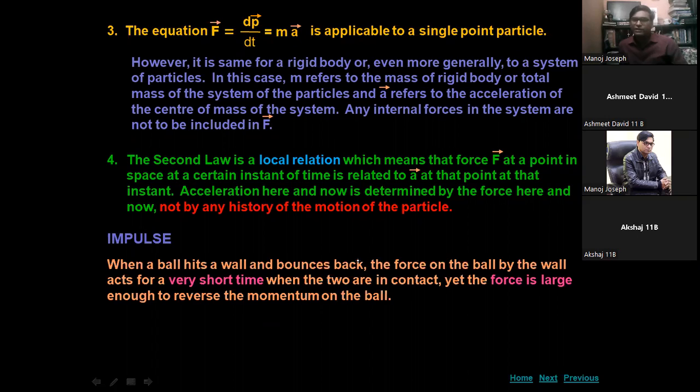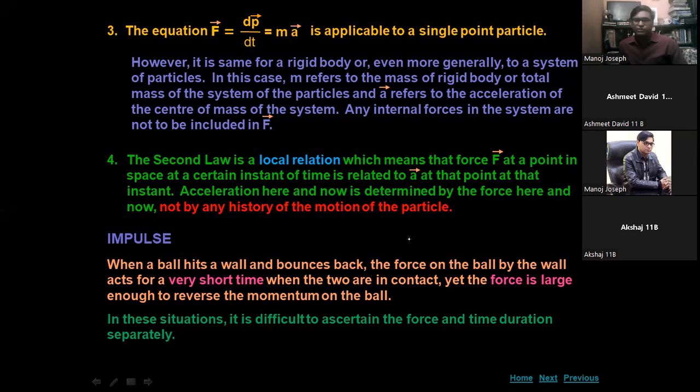Okay, so when a ball hits a wall and bounces back, the force on the ball by the wall acts for a very short time, and when the two are in contact, yet the force is large enough to reverse the momentum of the ball. So in these situations, it is difficult to ascertain the force and the time duration separately, because it is a very, very small interval.